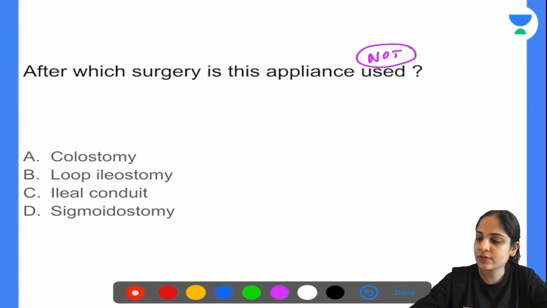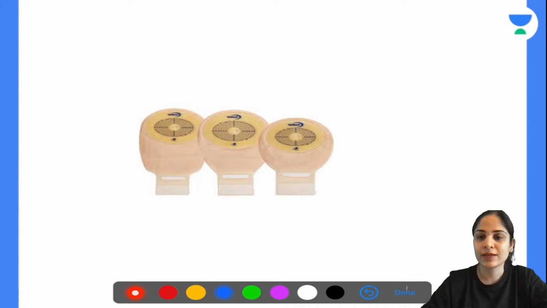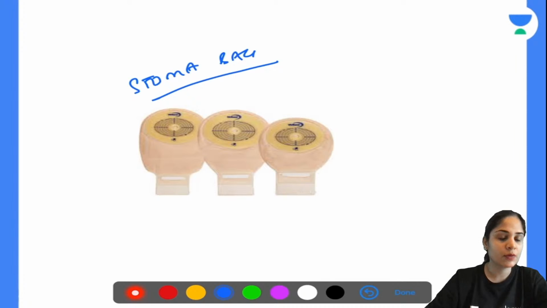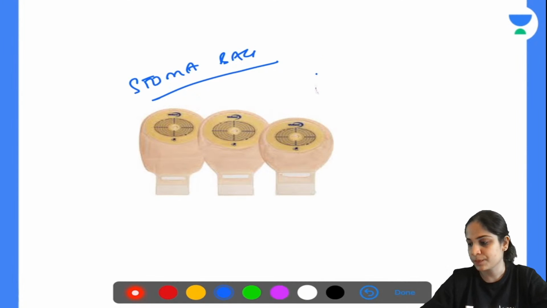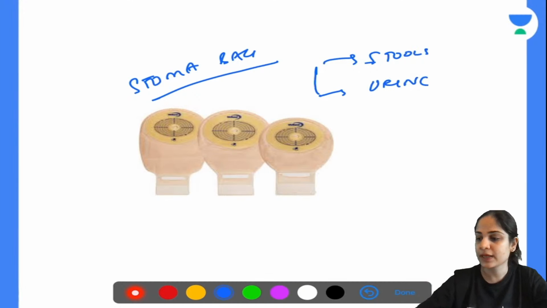Alright, so let me tell you, this is nothing but a stoma bag. Now, this stoma bag collects what? There are two things that a stoma bag can collect. One is it can collect stools or it can collect urine. Now how do you identify which bag collects what? So whenever you have this pouch like opening, this velcro pouch like opening, that means this collects stools.